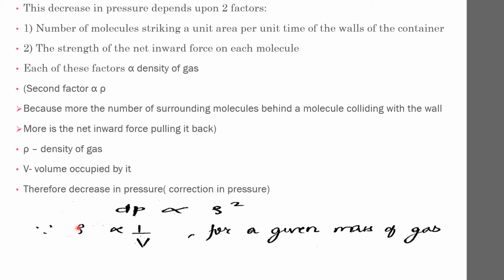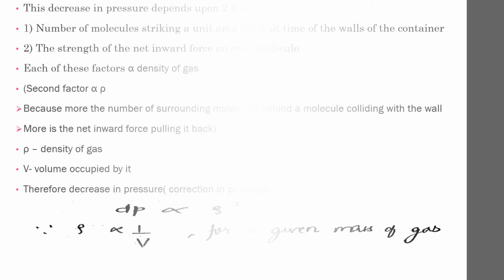Now since rho, the density, is inversely proportional to the volume, we can write dP proportional to 1 by V square, and then dP = a by V square, where a is a constant. Therefore the corrected or real pressure will be P plus dP, that is P + a/V². So this is the correction in pressure.